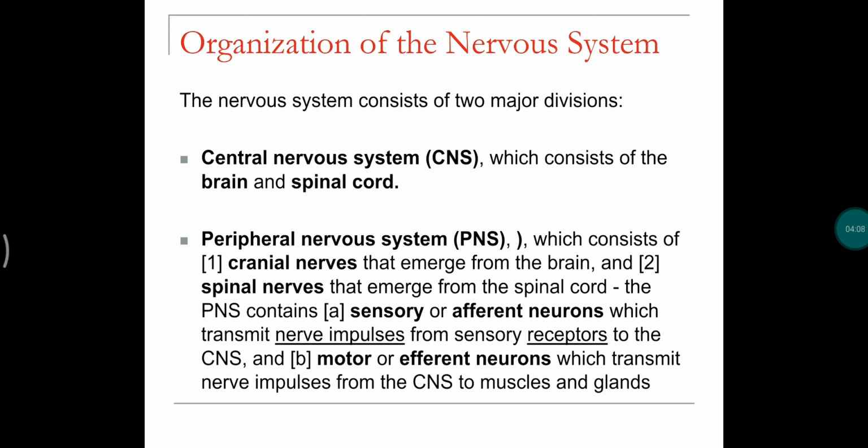The mixed nerves are the neurons which transmit impulses both from sensory receptors and from the brain.